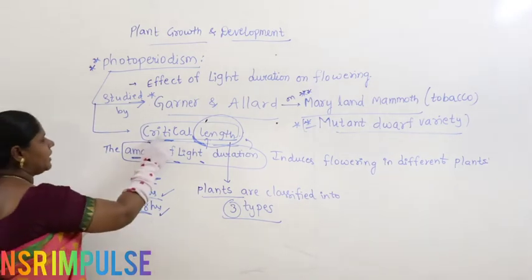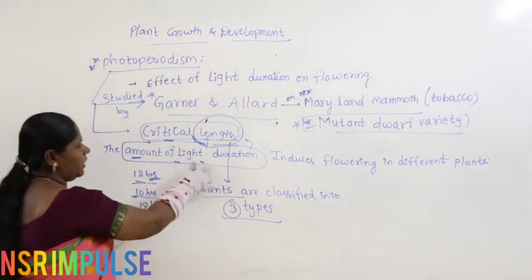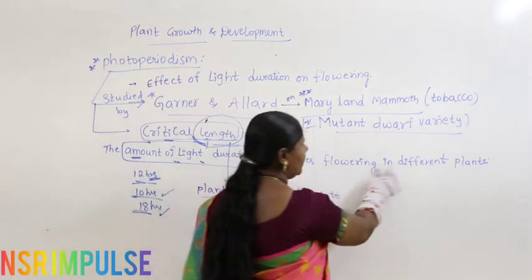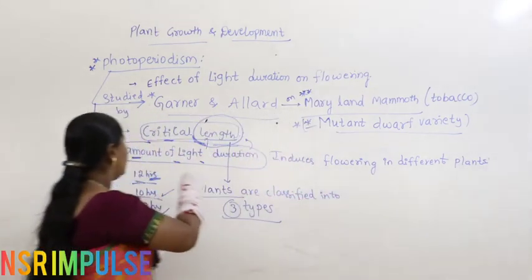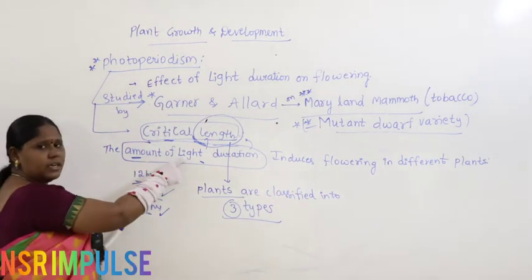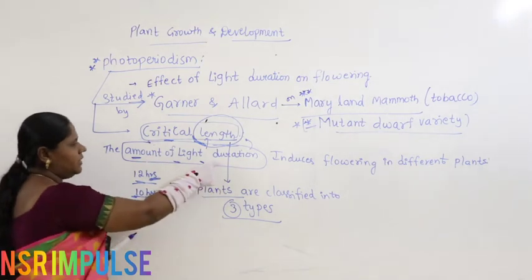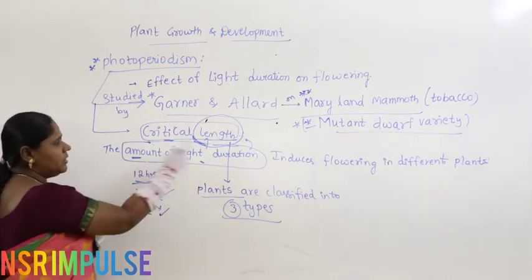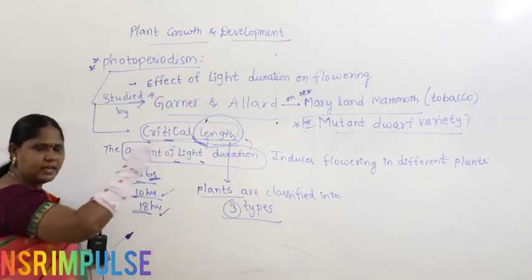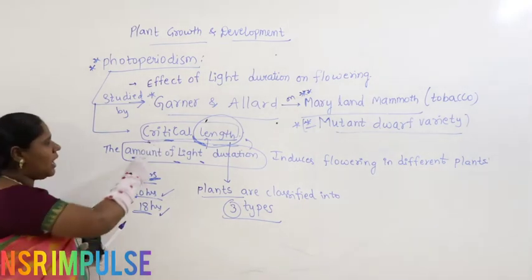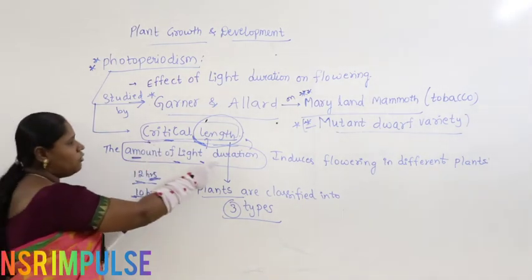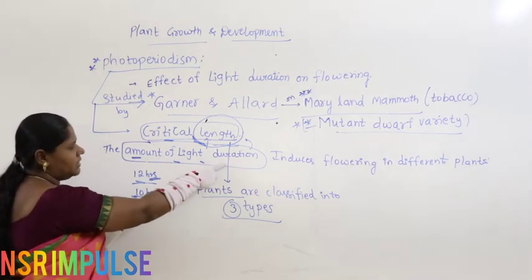Then what is meant by critical length? The amount of light duration that induces flowering in different plants. So, how much light is needed and for how much time? What's the meaning of amount and duration? How much light intensity is needed? That is quantity. And how much duration, how much time is needed?